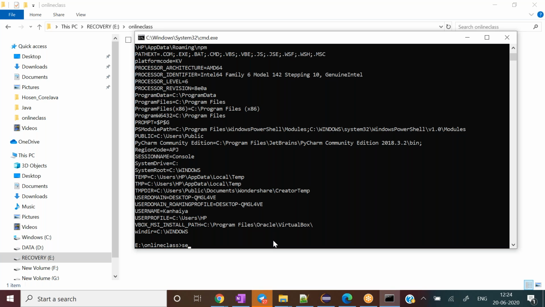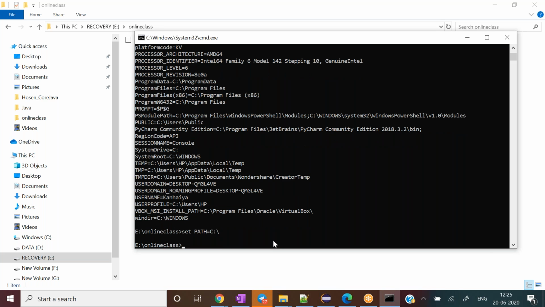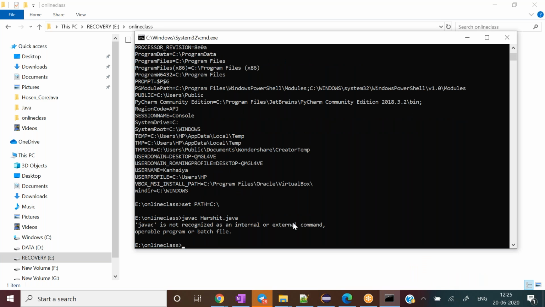So what I'll do, see here, I changed the path to some other directory, the C directory.